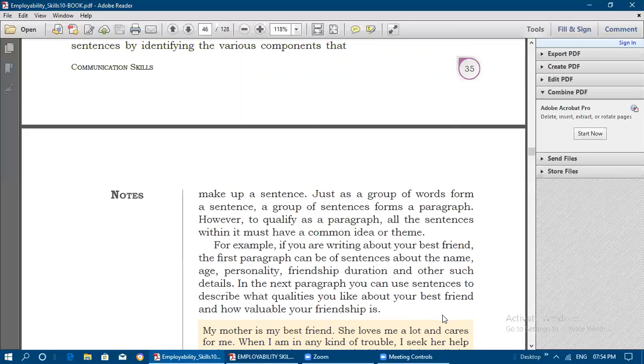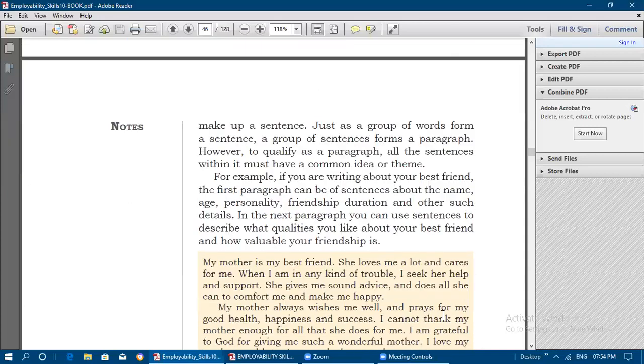Like that, you need to separate a paragraph according to the theme or idea. Okay. So in the second paragraph, you are going to tell about your best friend's qualities. In the first paragraph, you are saying general details about your friend. So like that, every paragraph will have the sentences which are giving a common idea or a theme there.